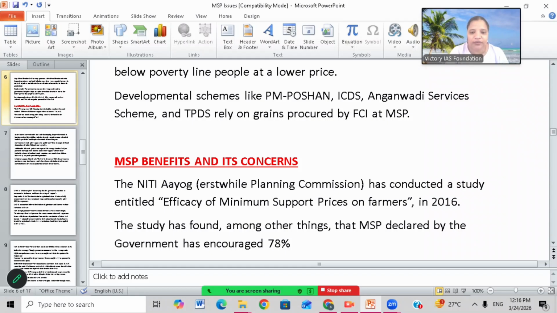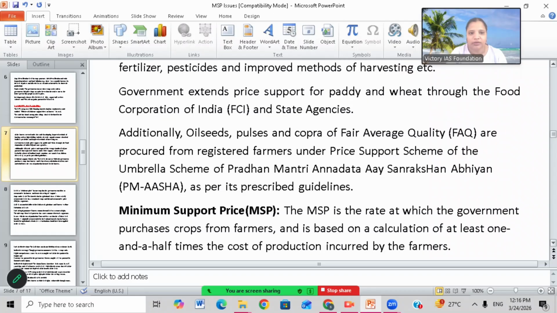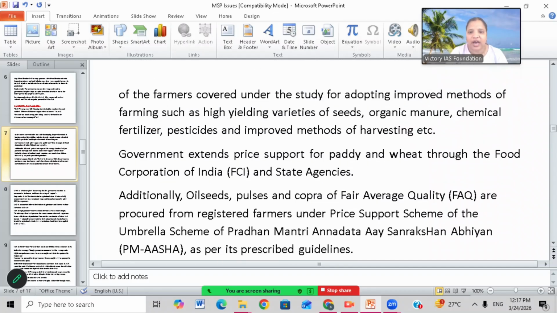The Niti Aayog, erstwhile Planning Commission, conducted a study entitled Efficacy of Minimum Support Prices on Farmers in 2016. According to this study, among other things, the MSP declared by the government has encouraged 78% of farmers covered under the study to adopt improved methods of farming such as high yield varieties of seeds, organic manure, chemical fertilizer, pesticides, improved methods of harvesting, etc. So 78% of the farmers have improved their methods of farming.